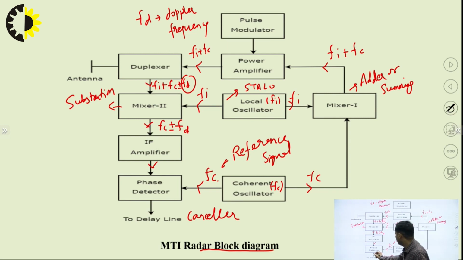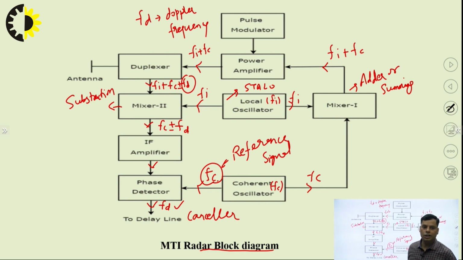Because we are aware of the Fc frequency, after this Fc we will also focus on the Fd, which we get from the receiver section, and this is applied to the delay line canceller. After the delay line canceller, we give it to our oscilloscope display, where we will observe the output.